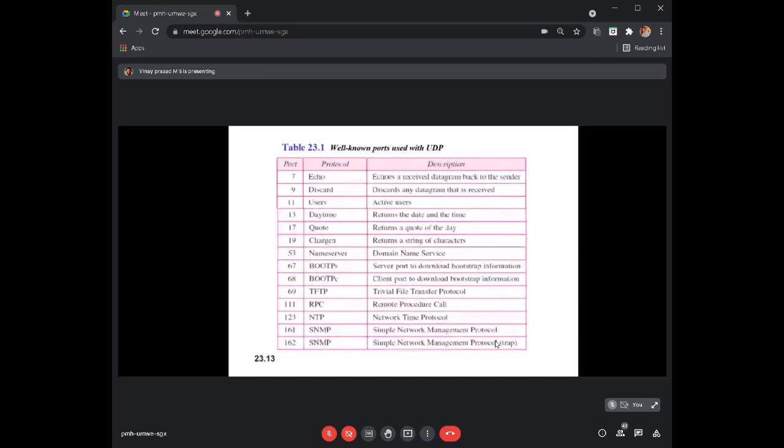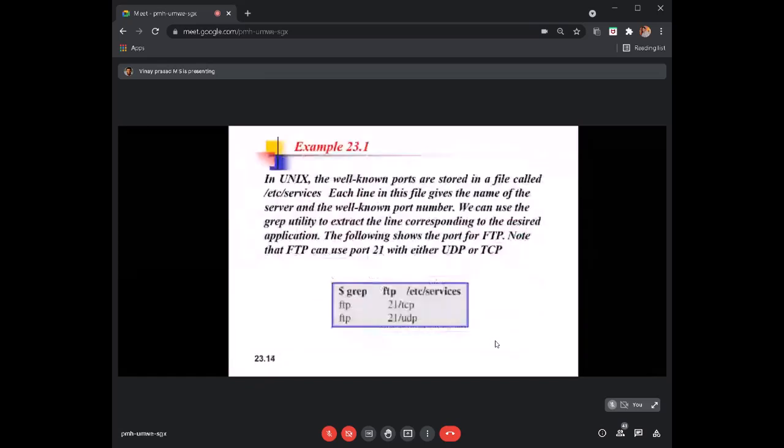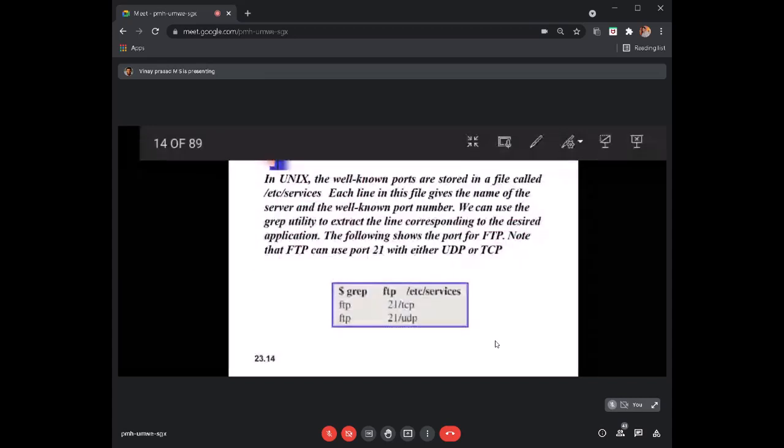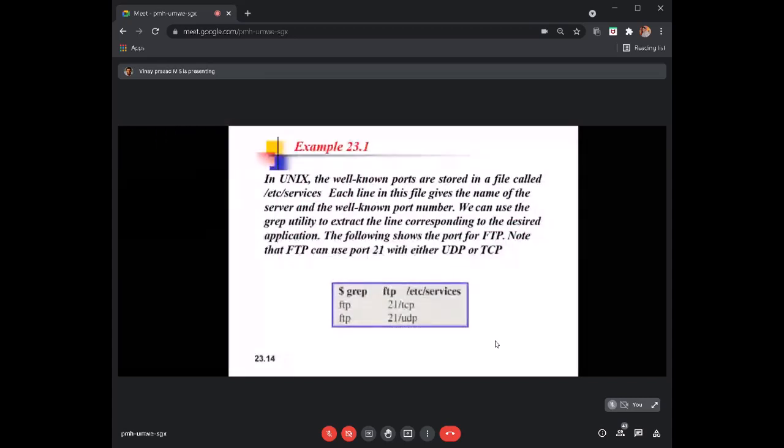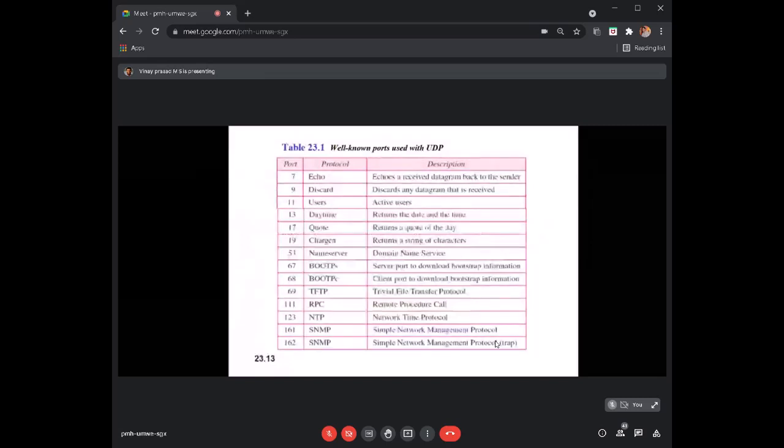Similarly, we have NTP, Network Time Protocol, where every connected device should synchronize with the server time. Receiving that information is the job of the NTP protocol. Similarly, we know remote procedure call, RPC, and some other services we may not be aware of, which might use UDP-based delivery. Port 7 is echo, 9 is discard, and there are user, active directory, daytime services, and TFTP, trivial file transfer protocol.